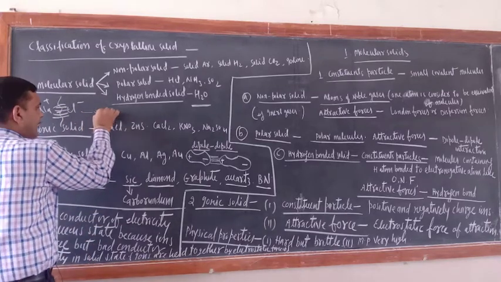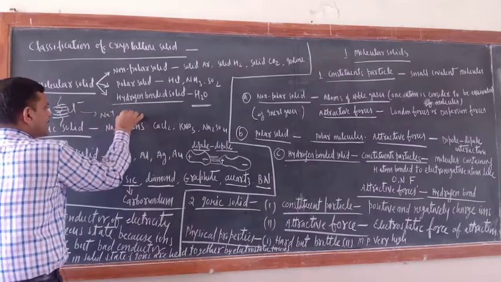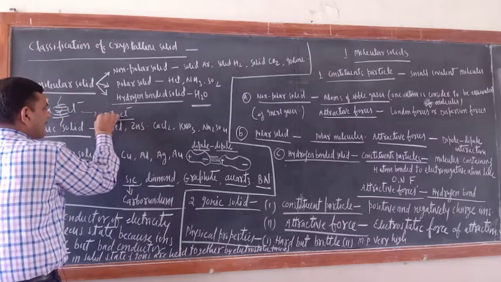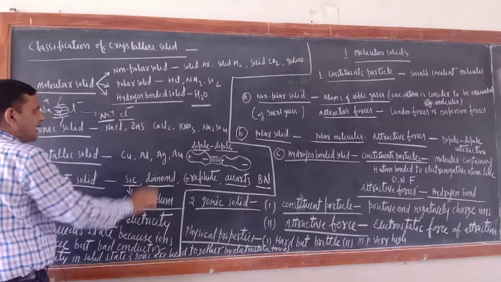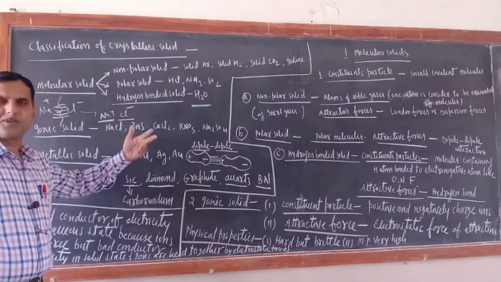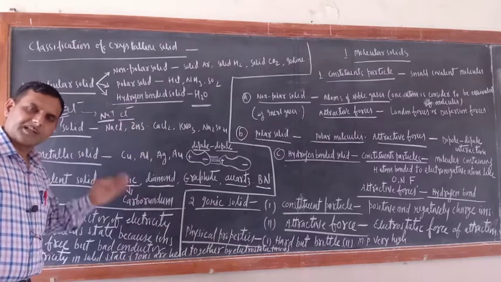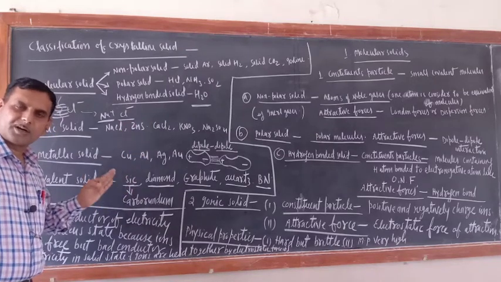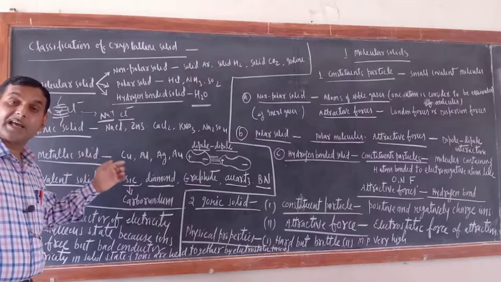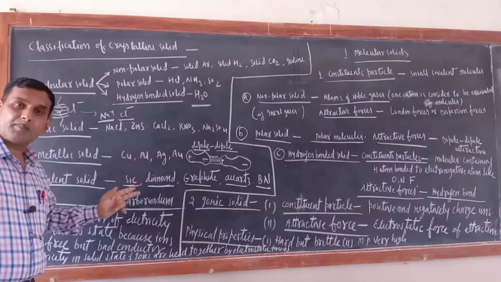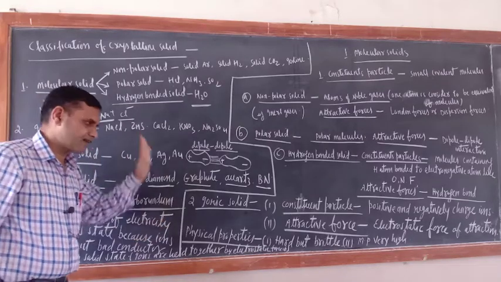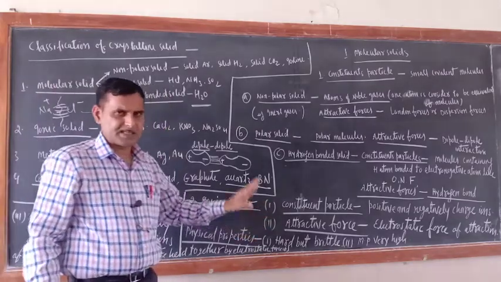Now Na+ is free and Cl- is free, and these ions are free to conduct electricity. That is why ionic compounds are good conductors of electricity in molten and aqueous state, but bad conductors in solid state. Please remember this. Three physical properties are enough.